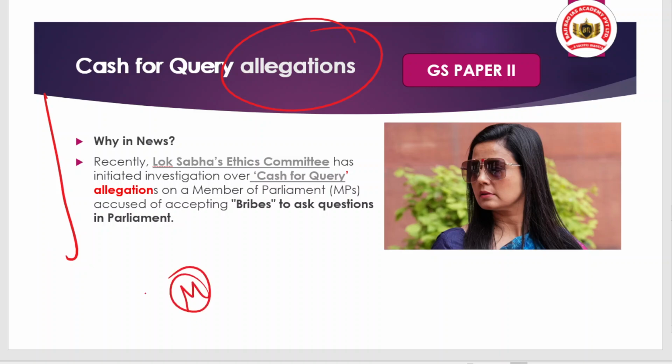But here, from the UPSC angle, we are discussing how UPSC can frame a question on this controversy, because anything which is in the news is relevant for the UPSC, which means there is a high probability that they can ask a question in the UPSC prelims or mains. So the question can be asked on the topic of the ethics committee, or parliamentary privileges, or it can ask about the functions of the ethics committee, okay, and their weaknesses.